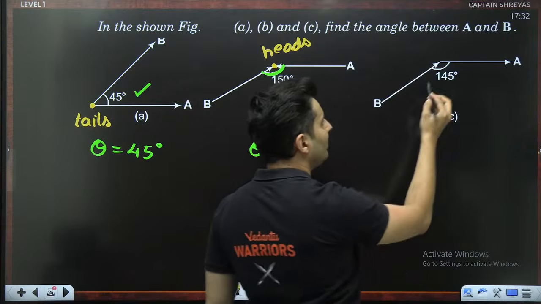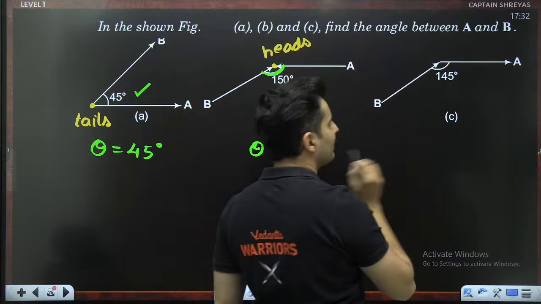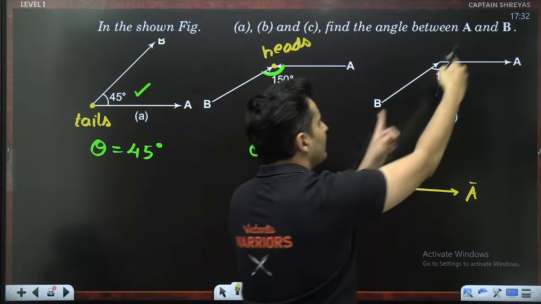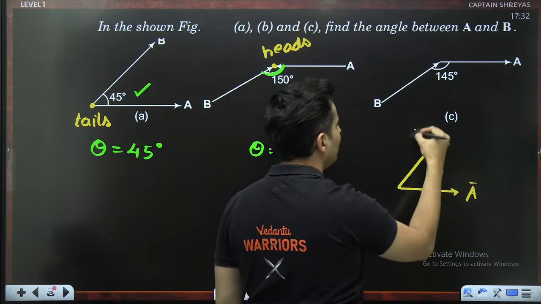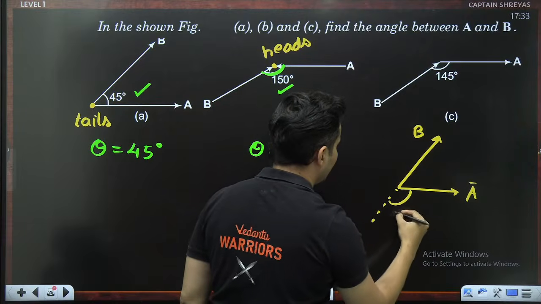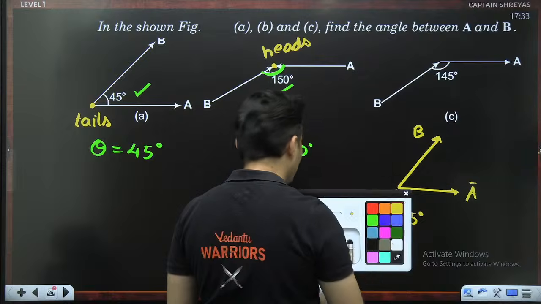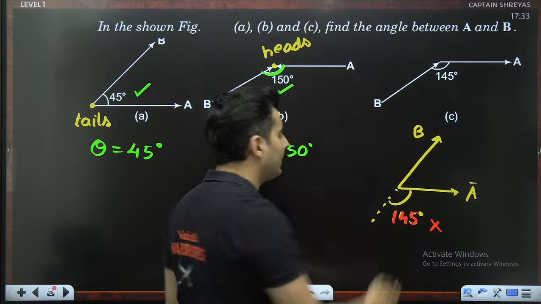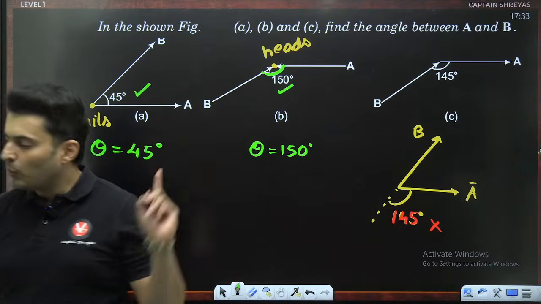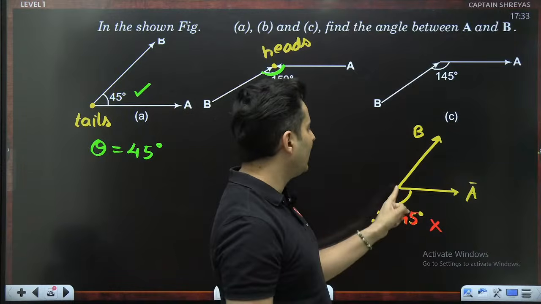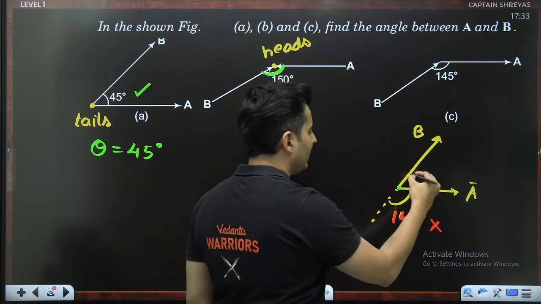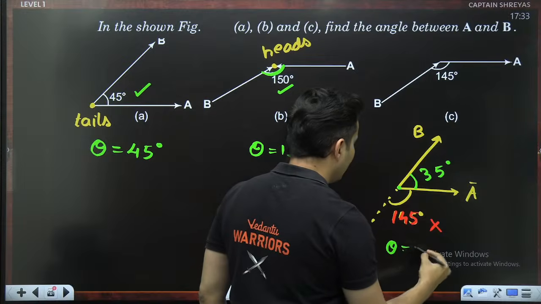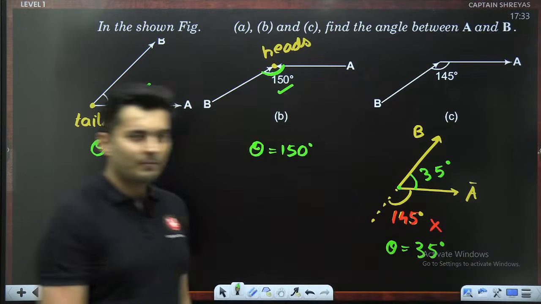Let's look over here. The problem is this is a head, the other vector's tail is there. So that is not the correct way of looking at it. If you look at it properly, this is A. Slide that B over here. It will go like that. And this was 145 degrees, which is definitely not the correct angle. Agree or disagree? Yes, very good. Why? Because the head is joining with the tail. So slide it till both the tails are together. Now this is the correct angle, which is going to be 35 degrees. So hence the correct angle between them is 35 degrees.